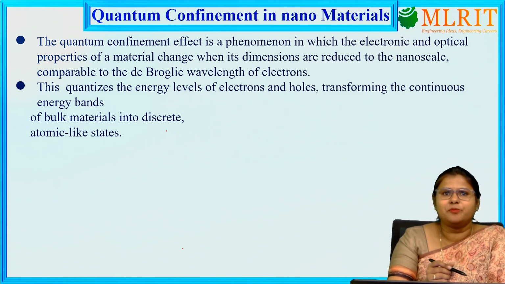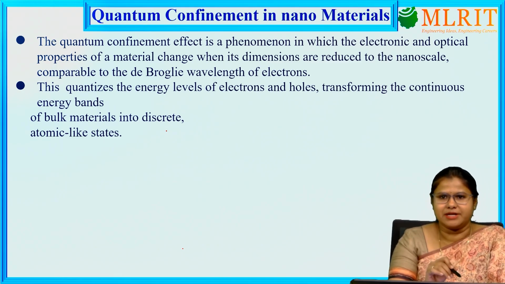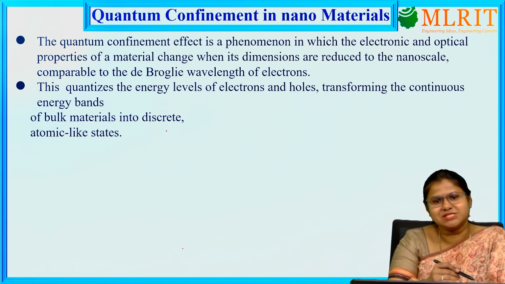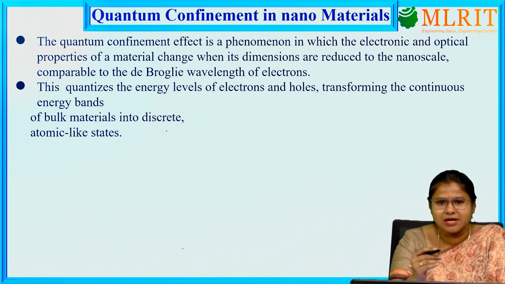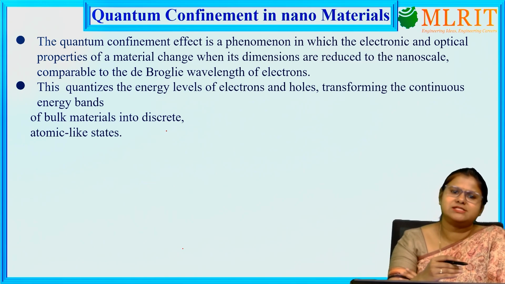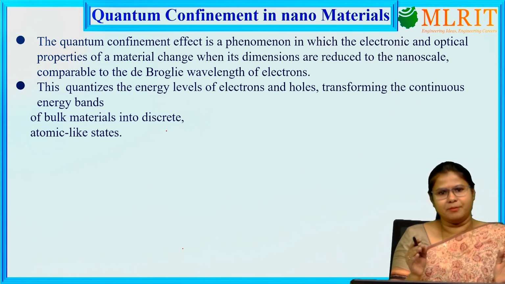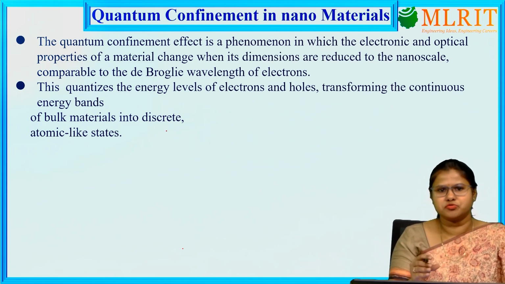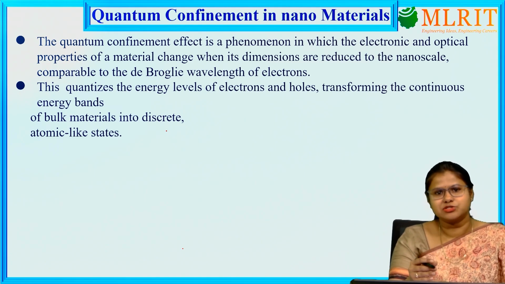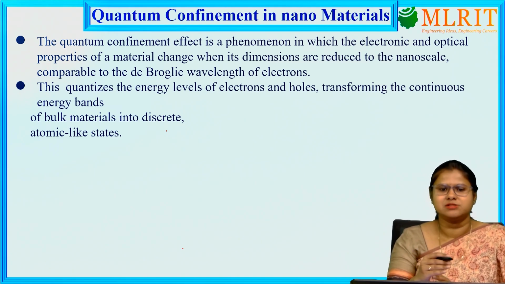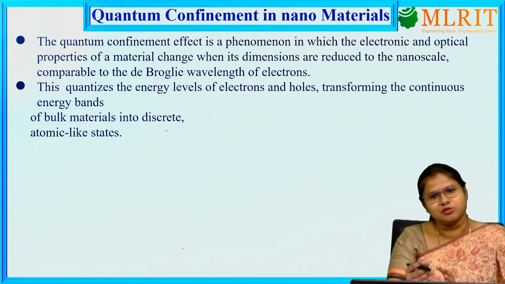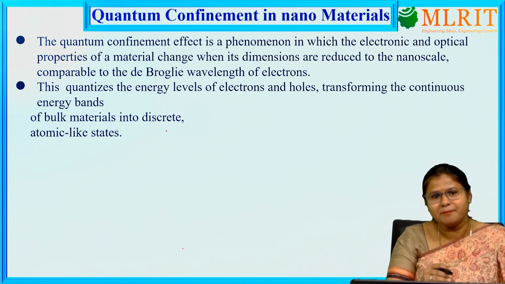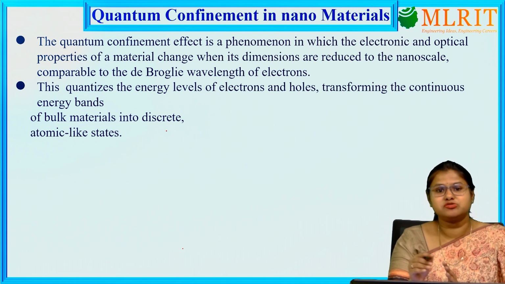Then the next property is quantum confinement in nanomaterials. What is this quantum confinement? Whenever we go to quantum scale, consider a bulk material: due to its larger size, what happens to the energy levels? In a bulk material, the atoms are close to each other, so the outermost electrons will overlap and their wave functions will also overlap with each other. That's why it will form energy levels which are close to each other.